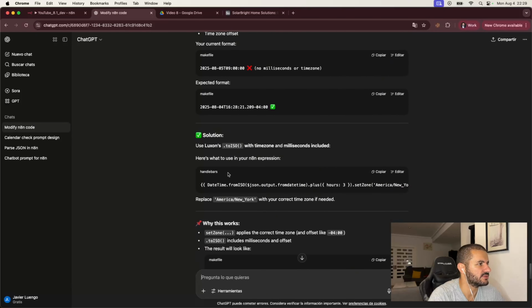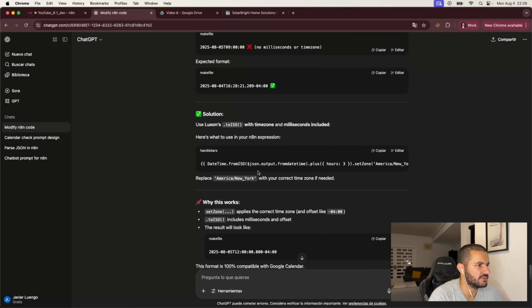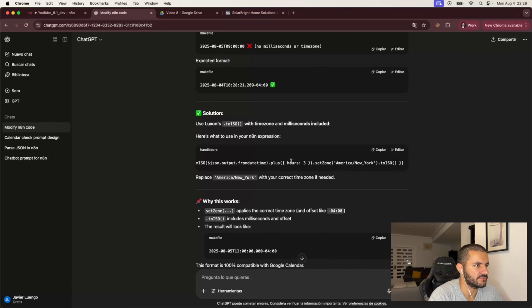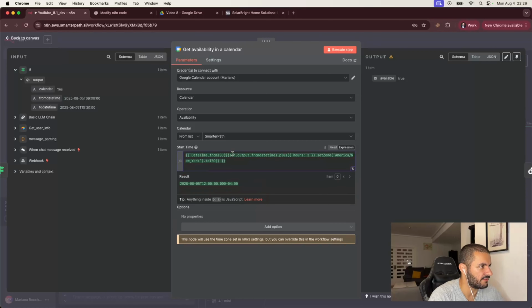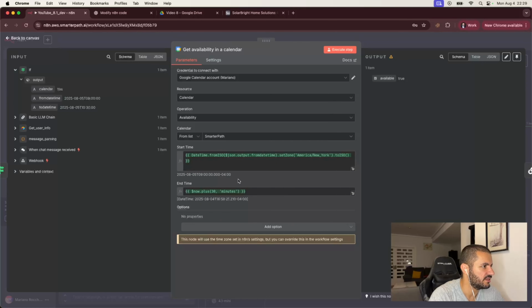Expected format, solution, use Luxon to ISO. We don't need this because it's adding hours unnecessarily. So if we're in America, New York, I will just assume this and add it here. Let's see if we actually have any issue. We're not adding hours. So this is fine here without that extra parenthesis. It's not exactly the same.